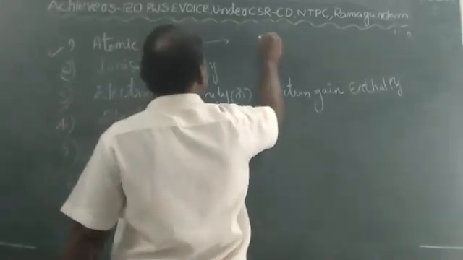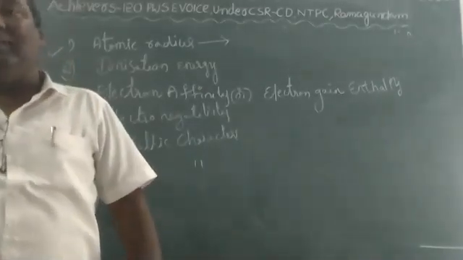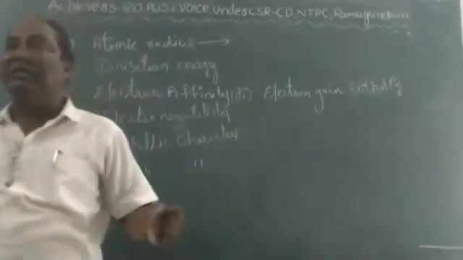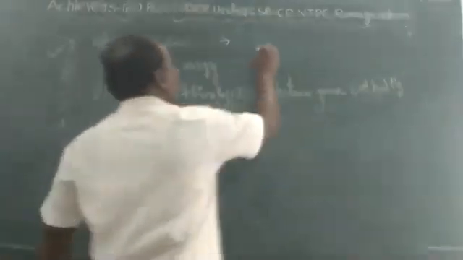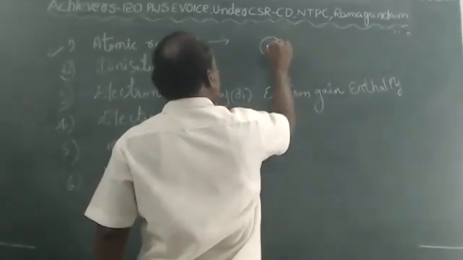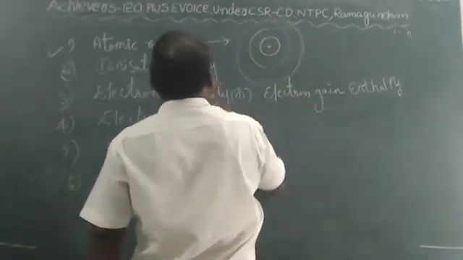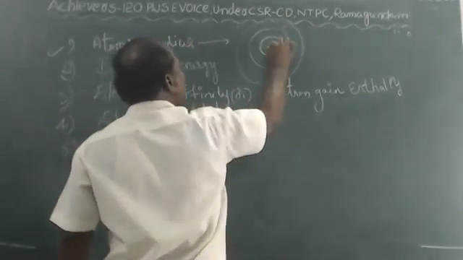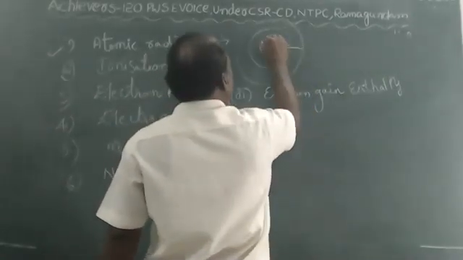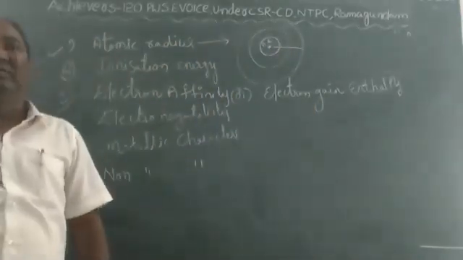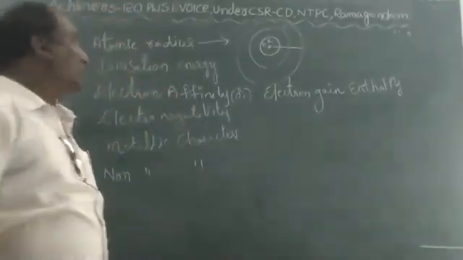Atomic radius is the distance between the center of the nucleus and the outermost shell. For example, the distance from the center of the nucleus to the outermost orbital or shell is called atomic radius.